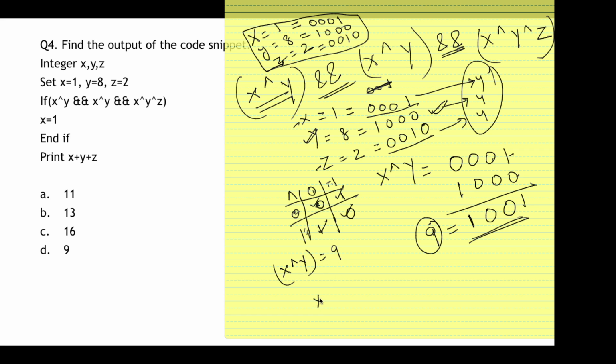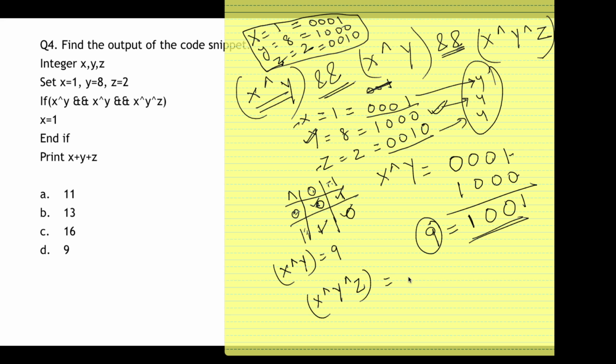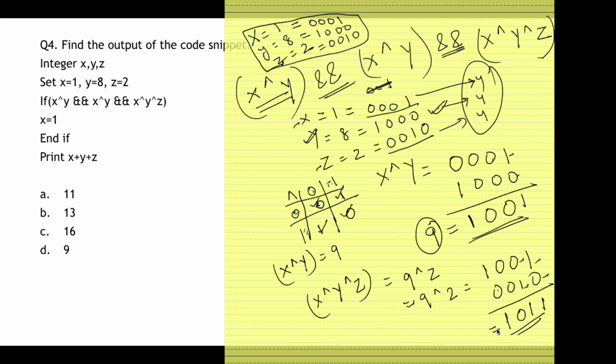Now what I need to find out is one more thing. For this, I can simply write 9 XOR z, which is equal to 9 XOR 2, which is equal to, the value of 9 is this and value of 2 is this. So this is different, so I'll get 1. This is different, so I'll get 1. This is same, so I'll get 0. This is different, so I get 1. Okay, so now this is the binary value of 11.